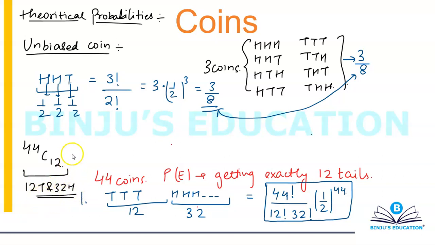Now again, whether you're going to have head or tail, the probability is half for an individual coin. We don't have conditional probability, so the probability of any coin is not dependent on the probability of another coin. So you have 44 coins, the probability for the first one, whether head or tail, is half. For the second coin, it's half. So half will be multiplied 44 number of times, so that will simply become half to the power 44. You can also write your answer as this. So whichever way you're comfortable, whether with the help of combination or with the counting technique, please go ahead. It's completely your call. No stopping on that part. Okay. All right.